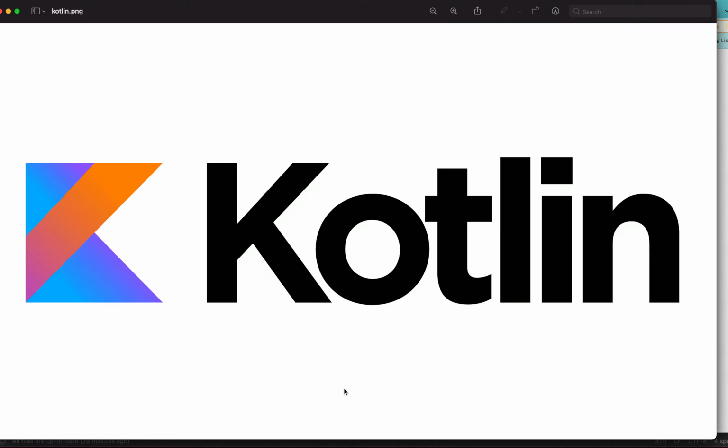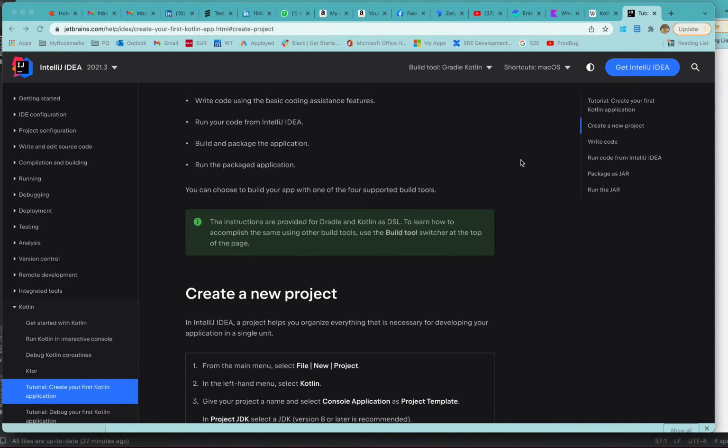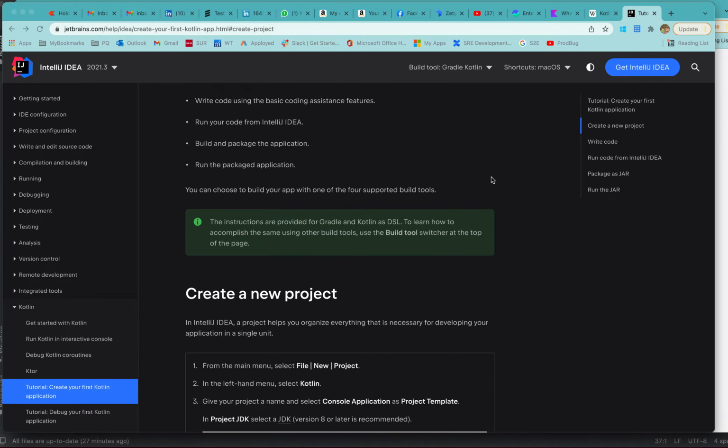Today I come with a very interesting topic, which, as you can see, is Kotlin. It's a new language and it is really getting very popular, and I hope that's why you're here. We'll see through this, and if you are from a Java background, I am damn sure that it will be a cakewalk for you.